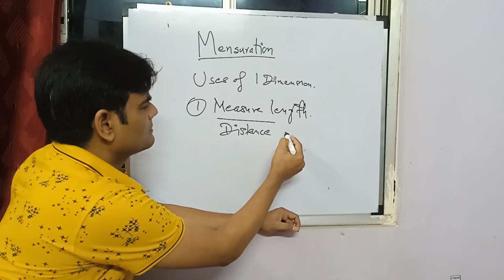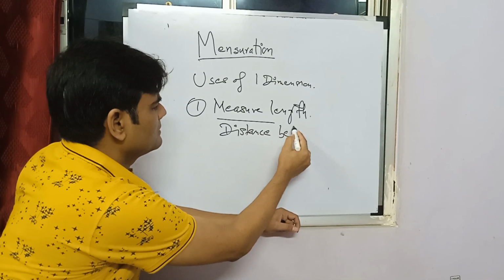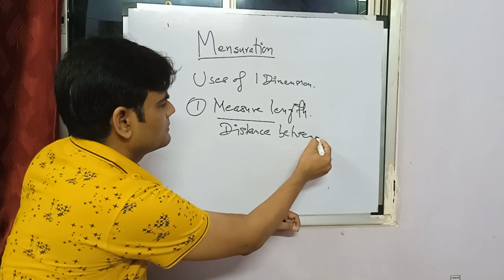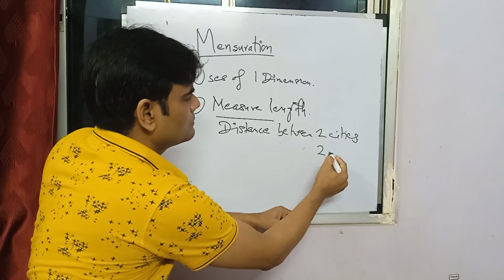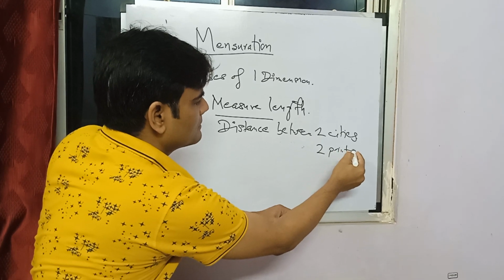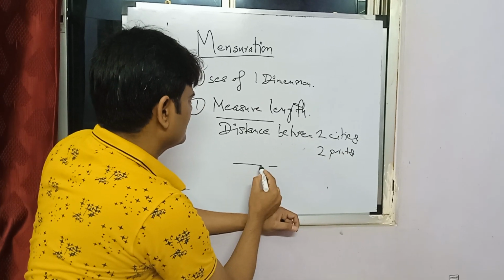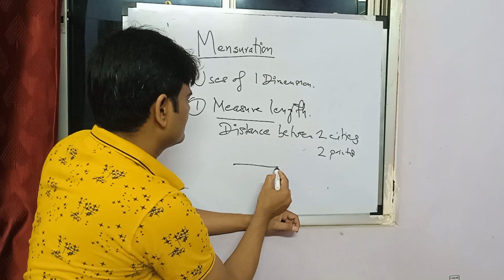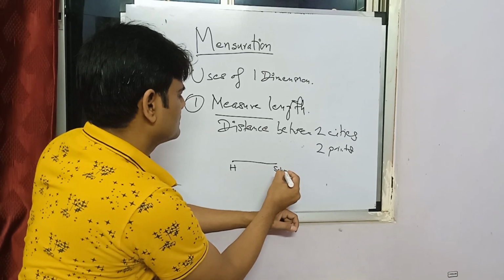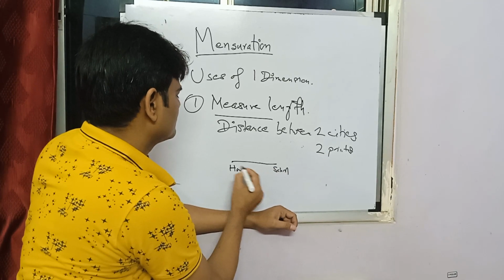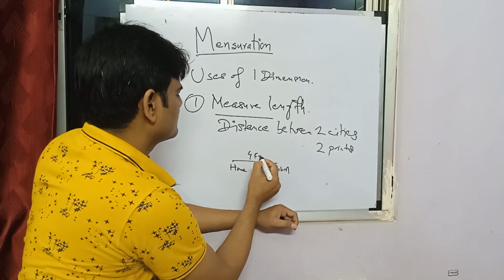Distance between whatever. Between two cities, two points. Like this is a line. So this is my home and this is my school. So the distance is 4 kilometers.